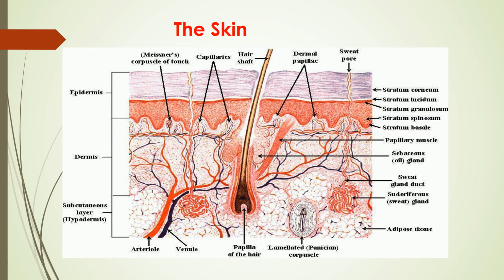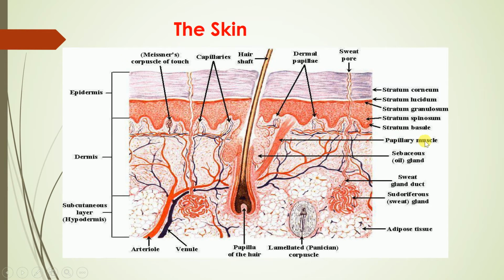Now, this is the structure of skin. The outer layer here is the epidermis, this is the dermis, and the inner layer, the subcutaneous layer, is called the hypodermis. In this epidermis, there are different layers: stratum corneum, stratum lucidum, stratum granulosum, stratum spinosum, and stratum basale. These layers are the epidermal layers, and the inner part is the dermis.